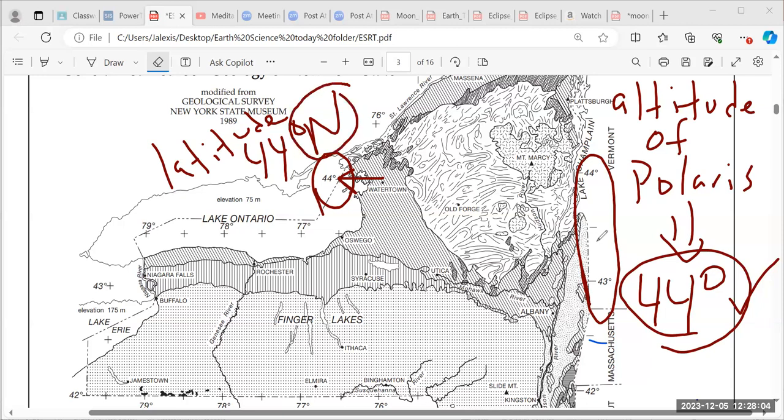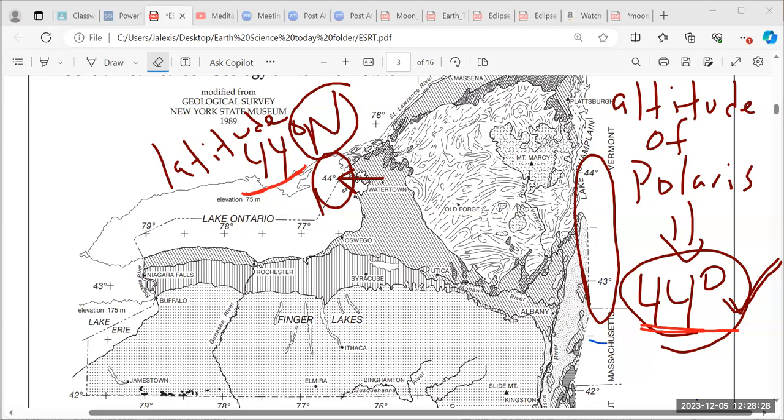Altitude of Polaris just includes 44 degrees. They are operating with the same number. So keep that in mind. When we go back to our problem, remember Watertown has a latitude of 44 degrees north. So that means the altitude of Polaris is also 44 degrees.